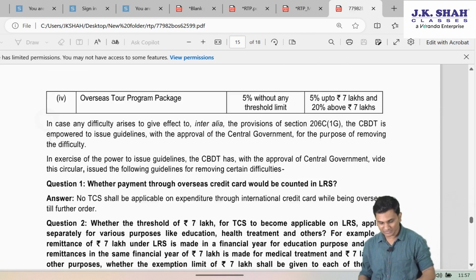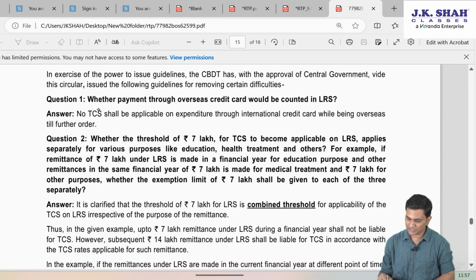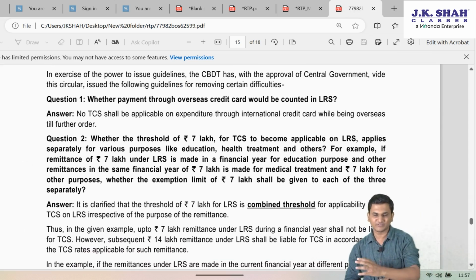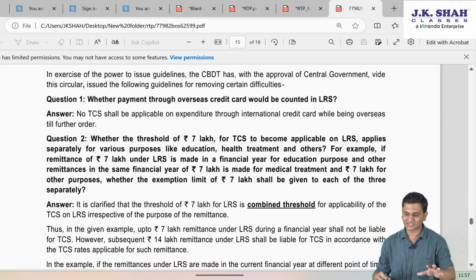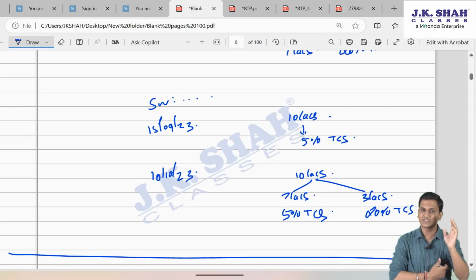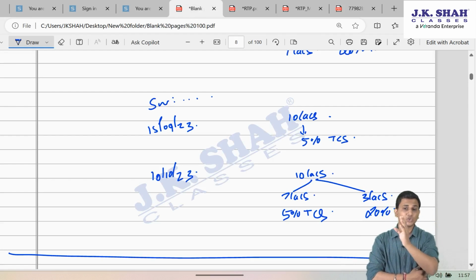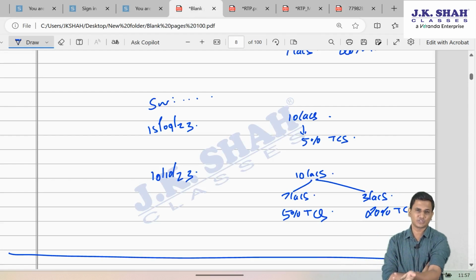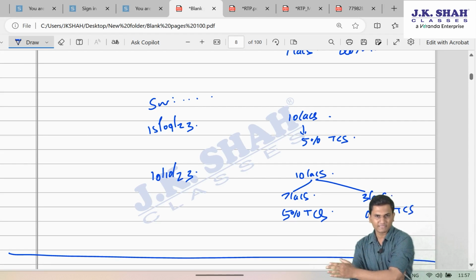Government clarified. They have issued certain guidelines which you can read from the statutory update PDF at a later stage. But let me just summarize. Government clarified that no, if you are making multi-purpose remittance, tour program, anyways there was no threshold, so keep it separate only.